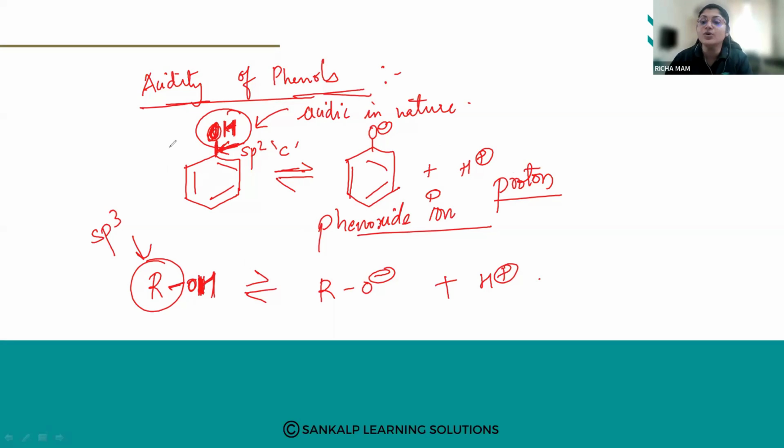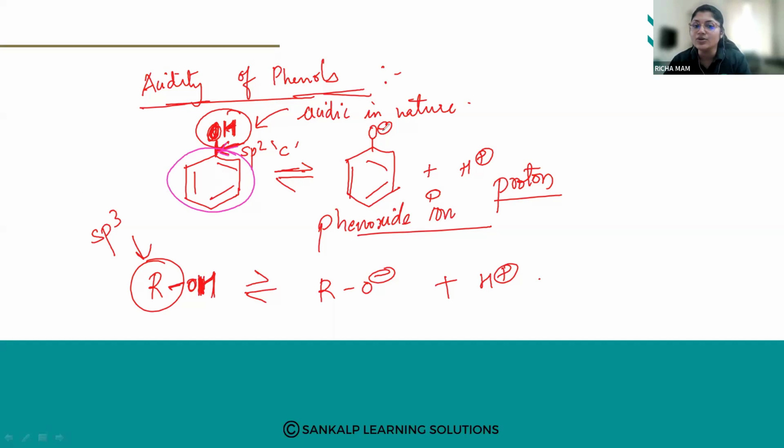Because the OH group is attached to a more electronegative sp2 hybridized carbon of the benzene ring. In phenols, the OH group is attached to an sp2 hybridized carbon of a benzene ring. So what will happen to the electron density of the oxygen? It decreases, and therefore the polarity of the OH bond increases.